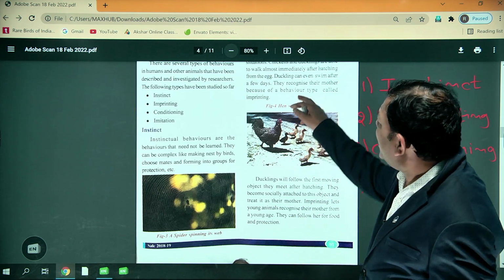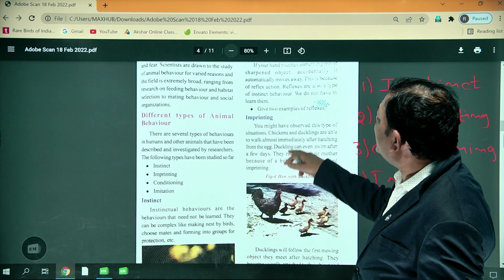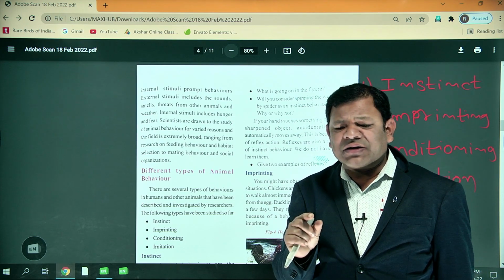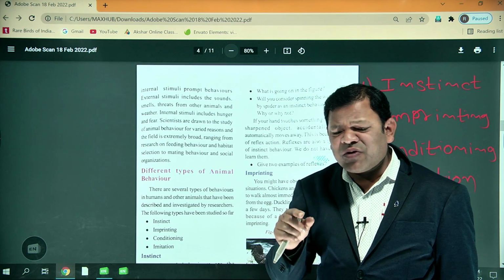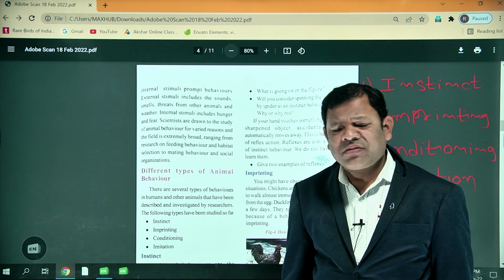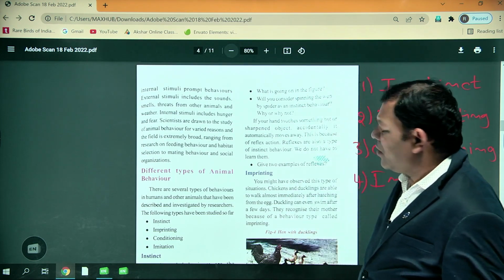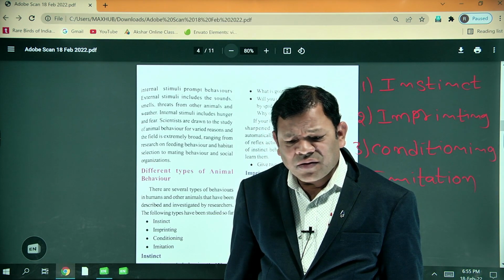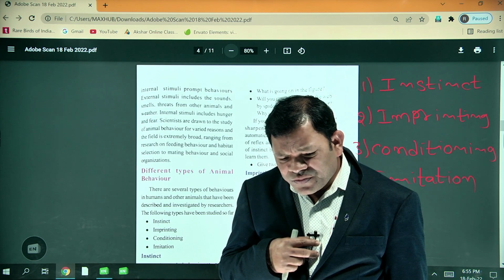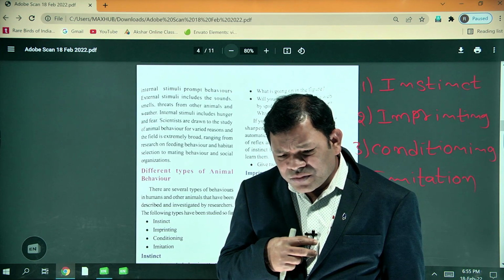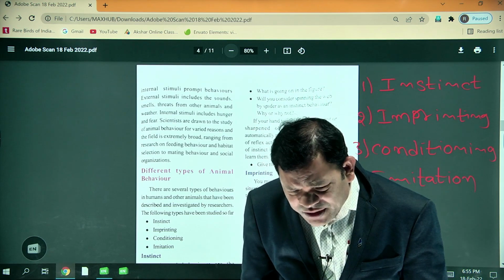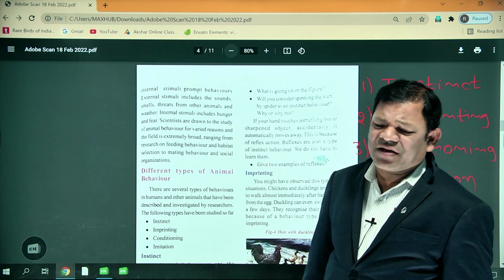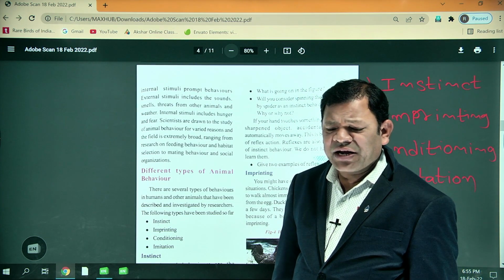Here is one more definition. For example, if you touch a hot utensil, you remove your hand. Yes or no? Instinct behaviors need not be learned. Can we say breathing is an instinct behavior, sir? Breathing is also an instinct behavior only. It need not be learned, no?